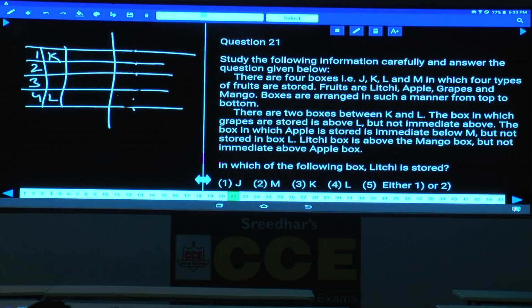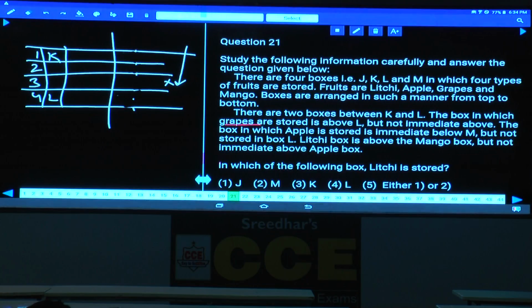What is the other information? The box in which grapes are stored is above L. Grapes can be in any one of the first 3, but not immediately above. Hence grapes cannot be here. Hence grapes must be either the first one or the second.